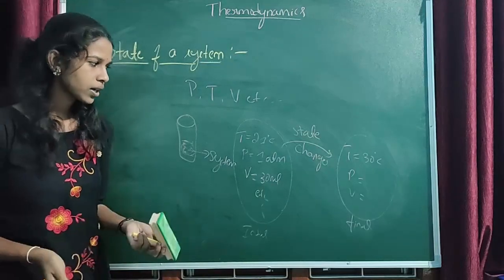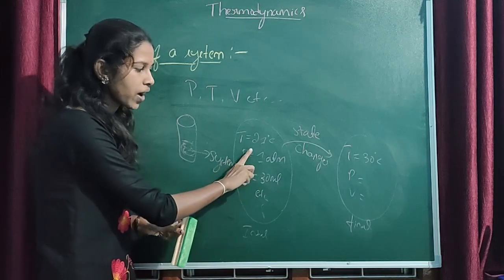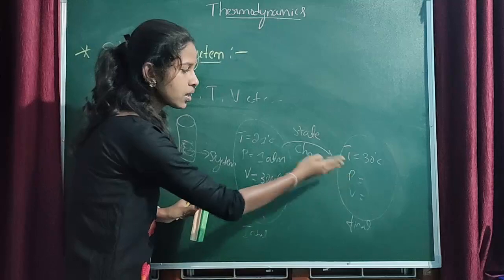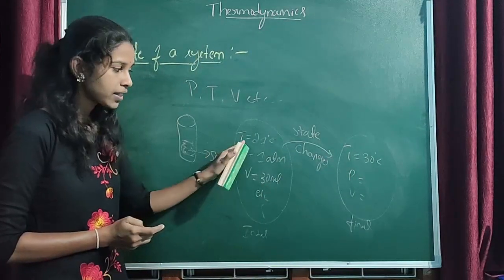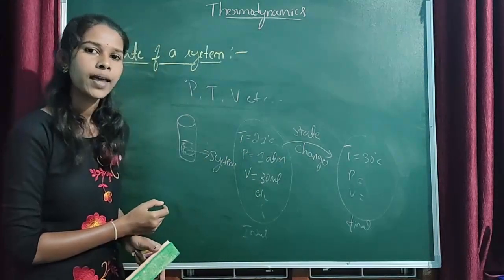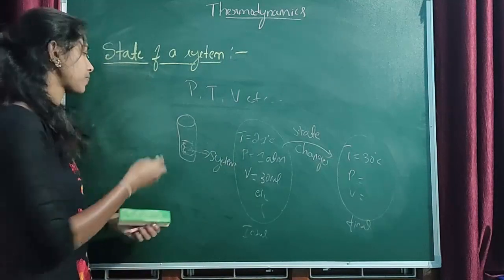Here you can observe that the property values define the state of the system. That means if the values change, then we can say the state also changes, right? That means they have the capability to vary the state of the system. Hence, we can call them state variables.